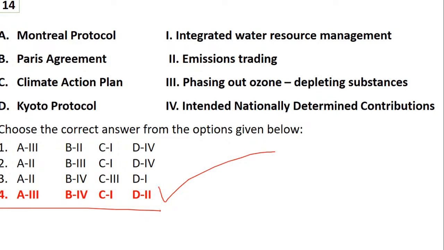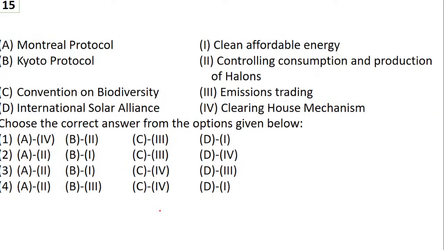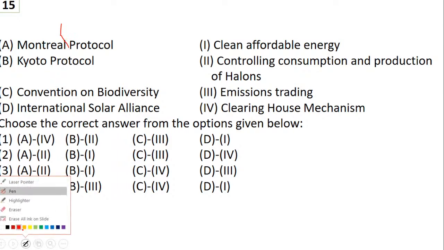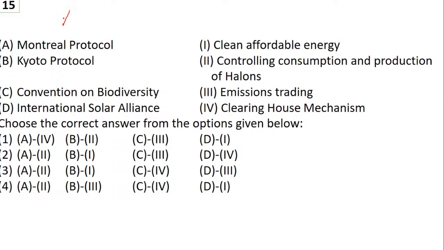Now the second question is on the same topics but in a different form. This is set A, on the protocol and convention they have given. International Solar Alliance we did yesterday, and this is set B. Now you have to check which is the right answer and tell. Again, Kyoto Protocol and Montreal Protocol.